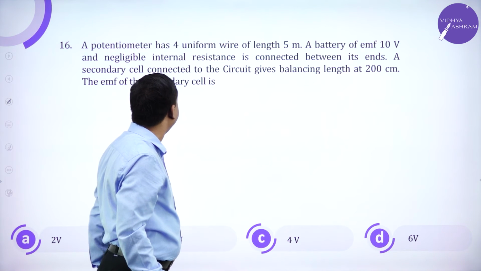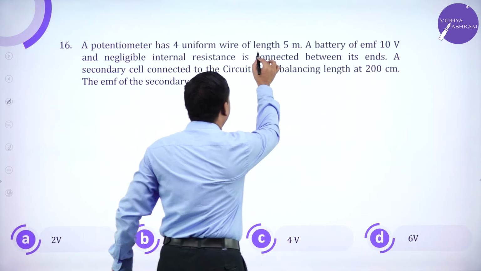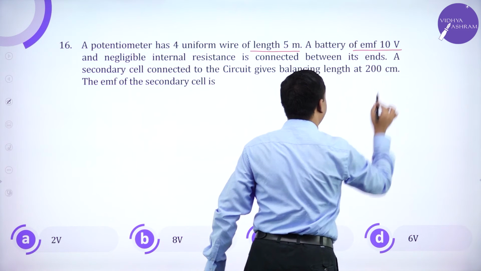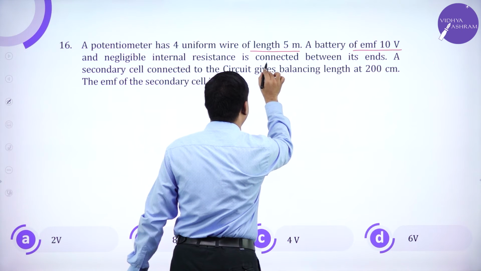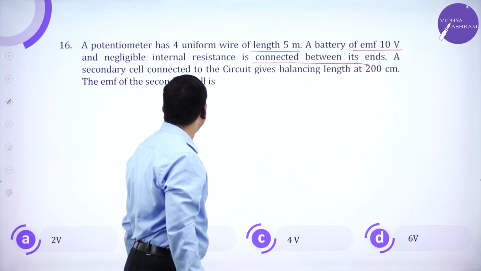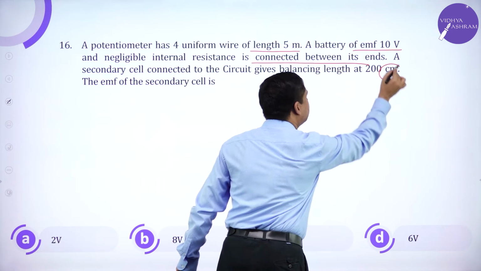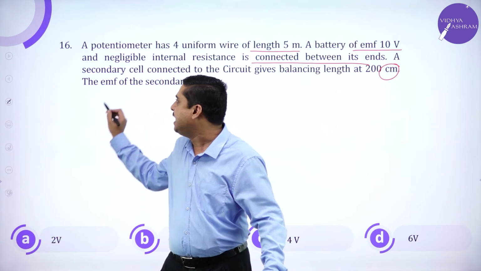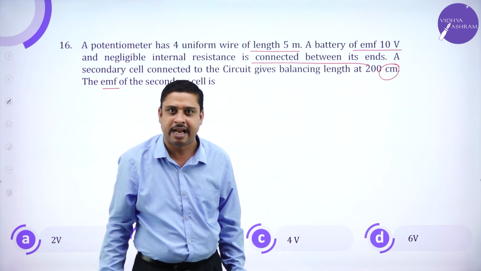A potentiometer has a uniform wire of length 5 meters. A battery of EMF 10 volts and negligible internal resistance is connected across its ends. A secondary cell is connected to the circuit and gives a balancing length of 200 centimeters. Then the EMF of the secondary cell has to be calculated.